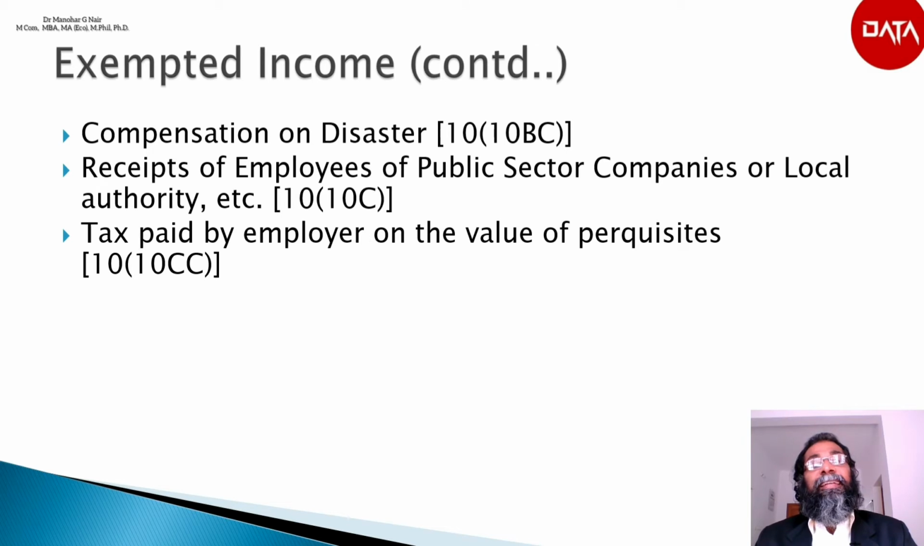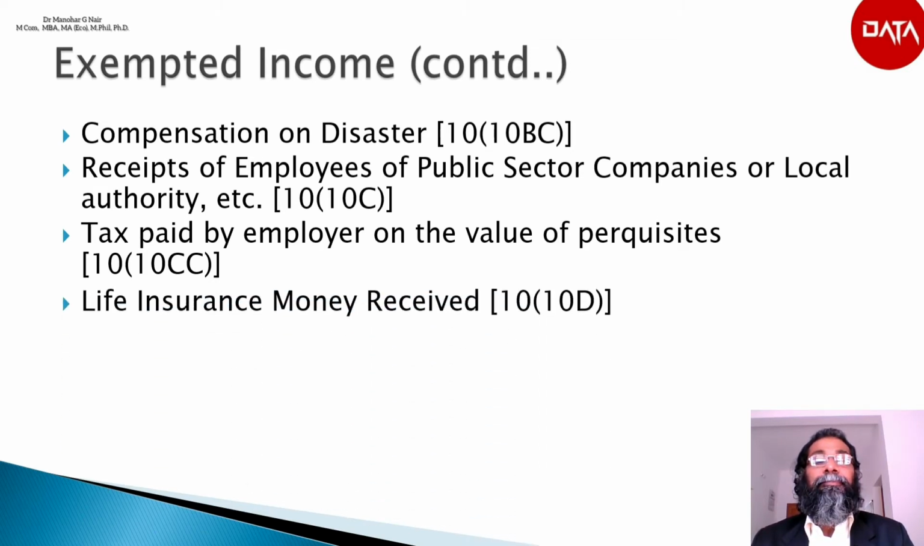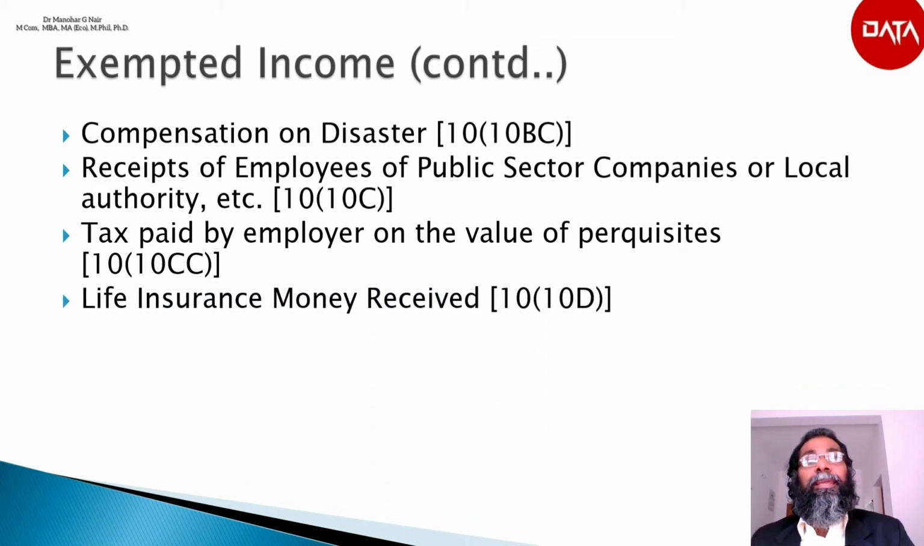The next is tax paid by the employer on the value of perquisites. According to section 10(10CC), if the employer pays tax on perquisites, that shall not be included in the income of the employee, so it will be exempted as per section 10(10CC). Then life insurance money received. According to section 10(10D), any sum received under a life insurance policy, including bonus, shall be exempt.